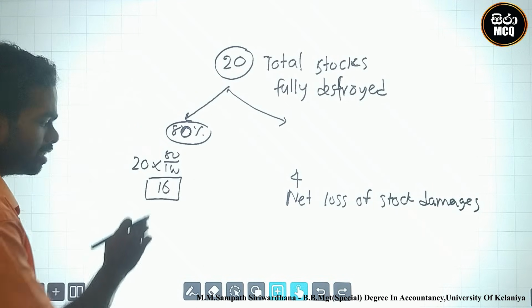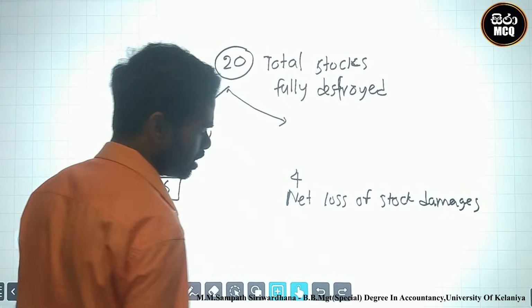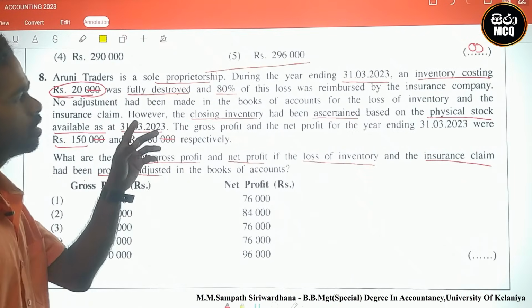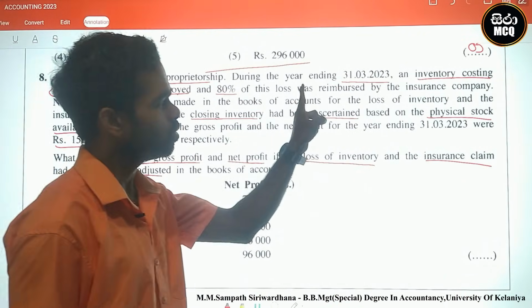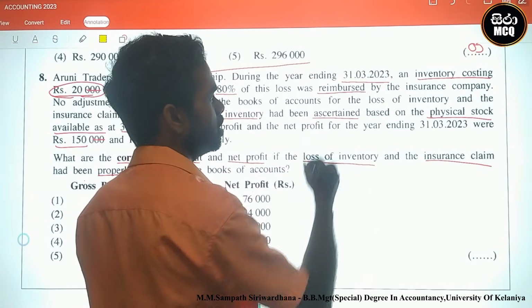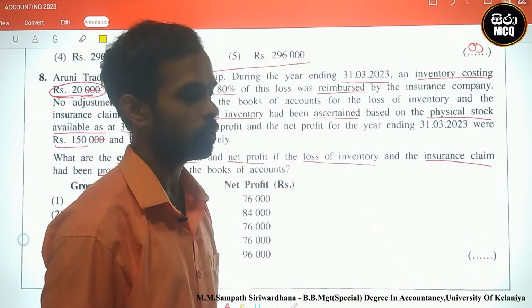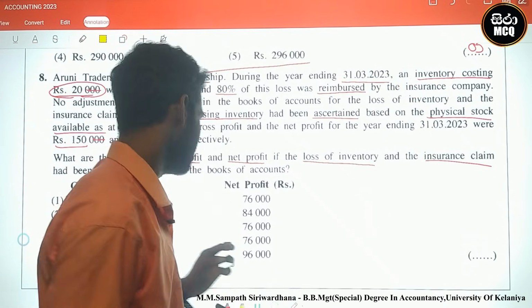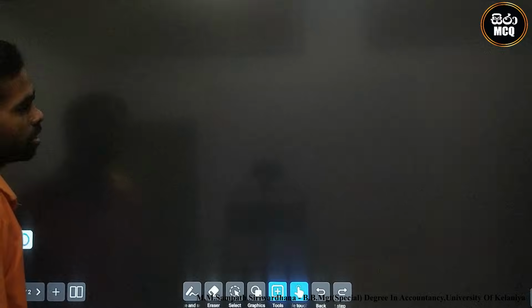What is the double entry? Is this 16 already collected or not? Look here, 80% of this loss was reimbursed by the insurance company. Already reimbursed means we already collected it in cash. Okay, let's see the double entries.